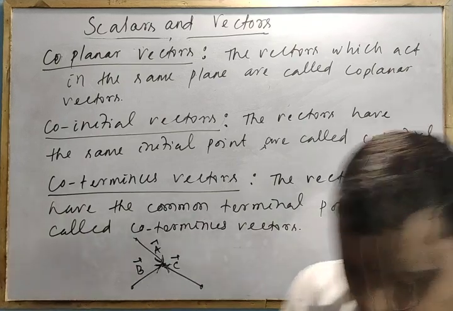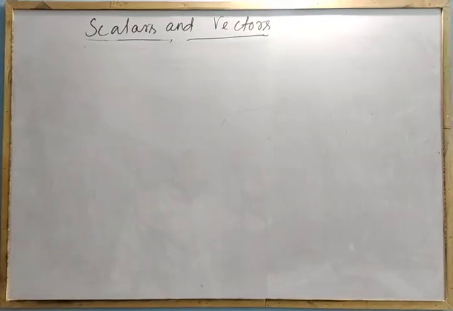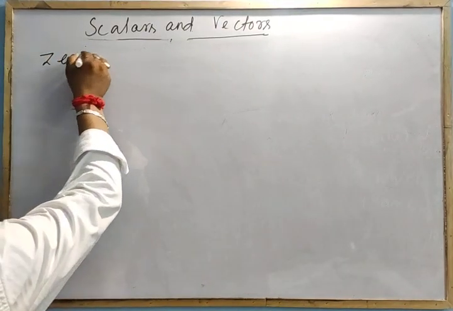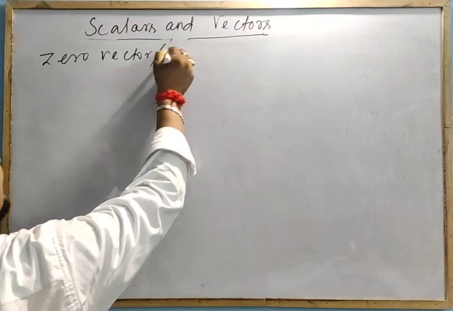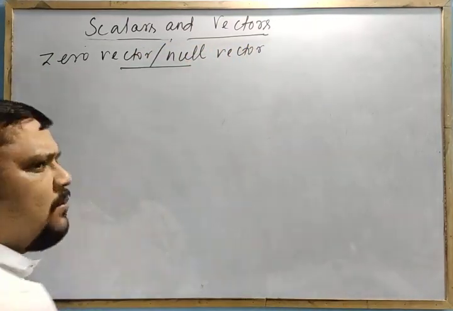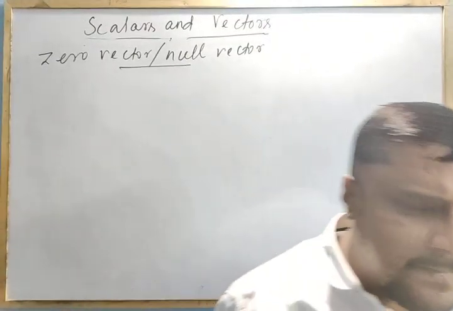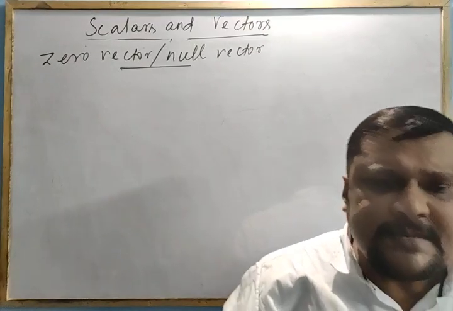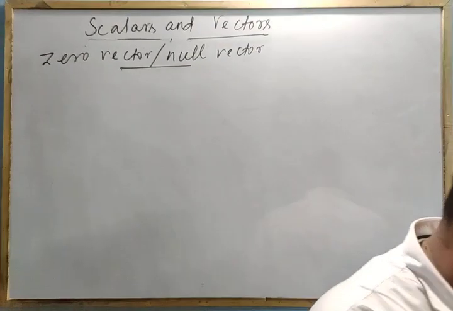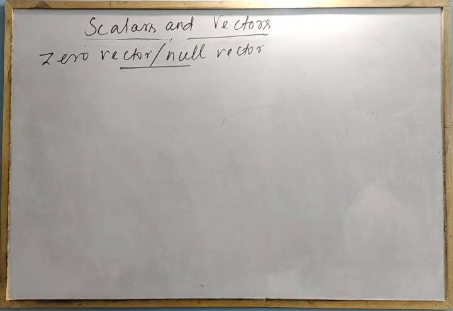Clear? Now come to another one, the zero vector, or called a null vector. You can ask me, what is the need of this zero vector or null vector? A simple logic is that first I will write the definition here, then we will go for the need.